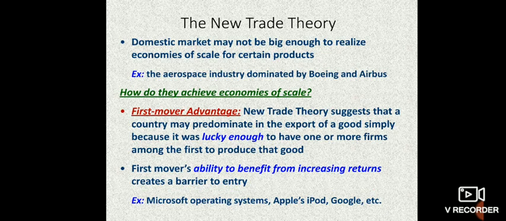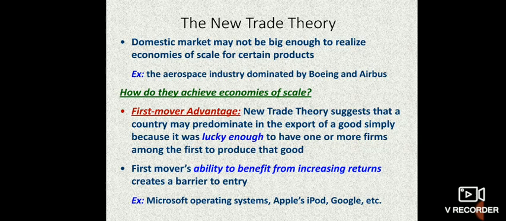How do they achieve economies of scale? The first mover advantage. The new trade theory suggests that a country may predominate in the export of a good simply because it was lucky enough to have one or more firms among the first to produce that particular good.